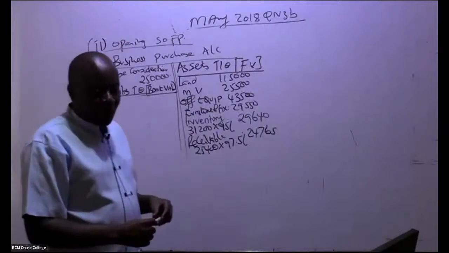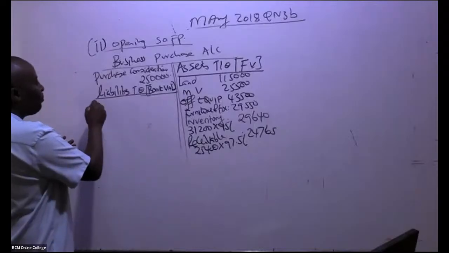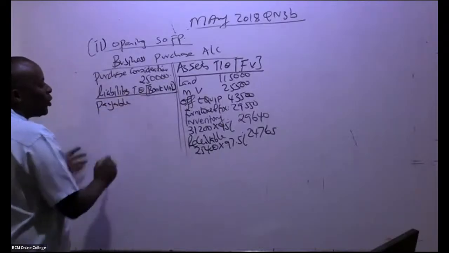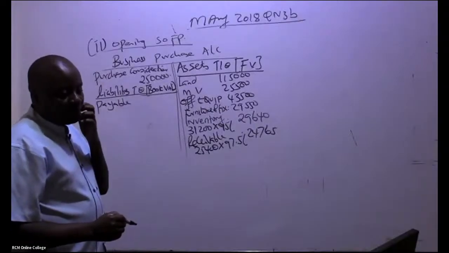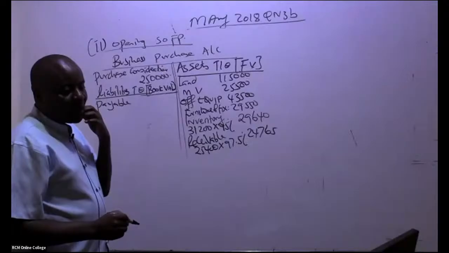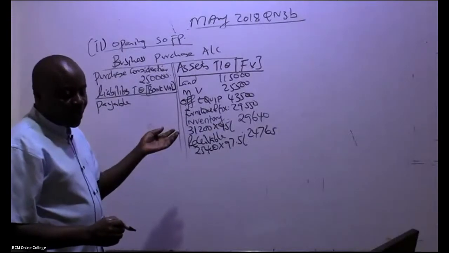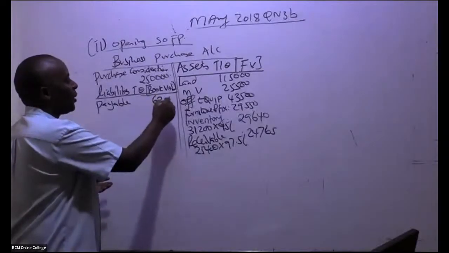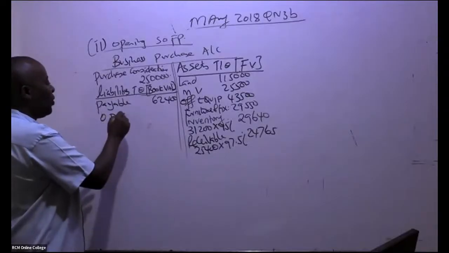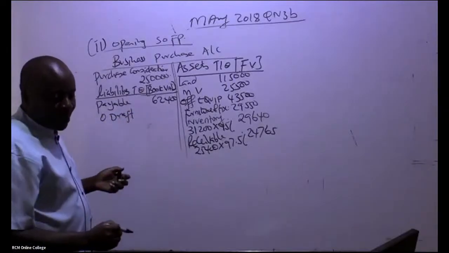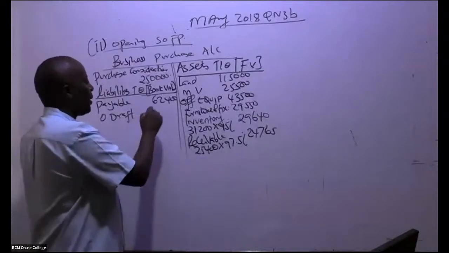So you start, ladies and gentlemen, with the liabilities. Like you have account payable, we are told account payable was taken over. So the payable, how much should I write here? Book value. Don't even go searching for a lot of information. In this case the payable was 62,400. Then we have a bank overdraft. So overdraft, ladies and gentlemen, is how much? We take it the way it is, 17.